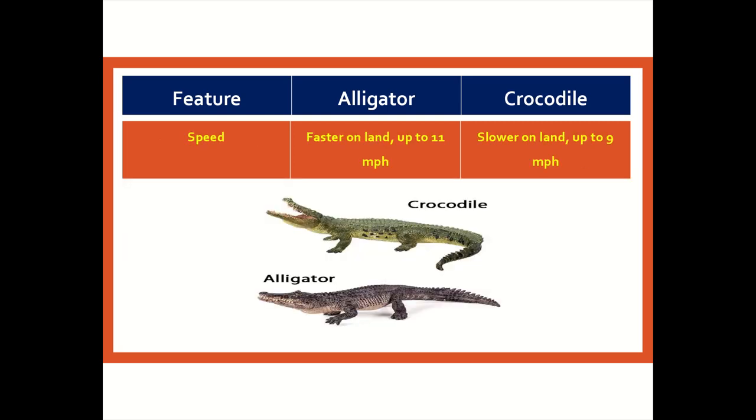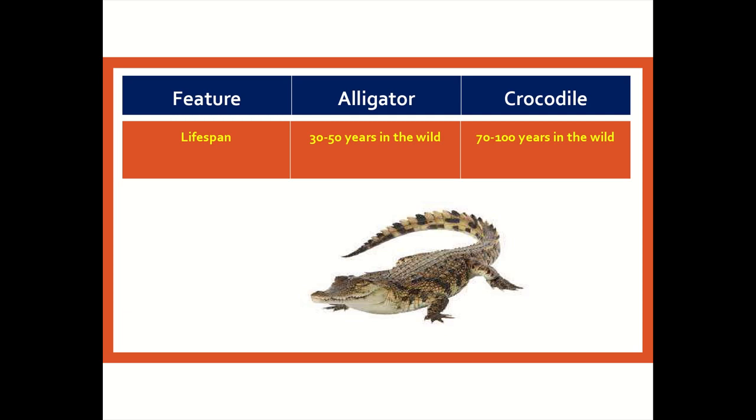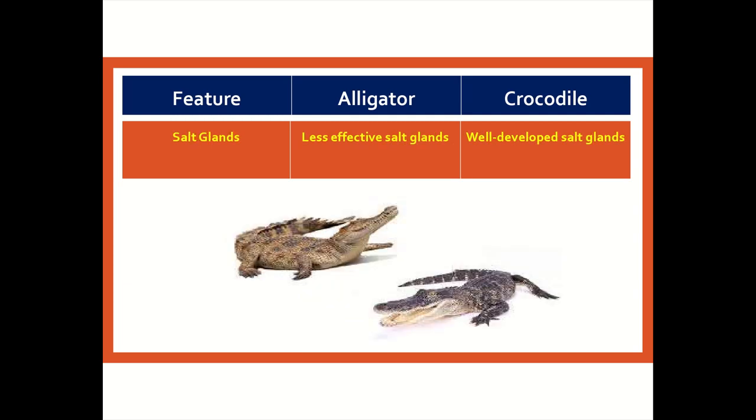Alligator speed: faster on land, up to 11 miles per hour, and crocodile is slower on land, up to 9 miles per hour. Alligator lifespan: 30 to 50 years in the wild, and for crocodile, 70 to 100 years in the wild. Alligator salt glands: less effective salt glands, and crocodile: well-developed salt glands.